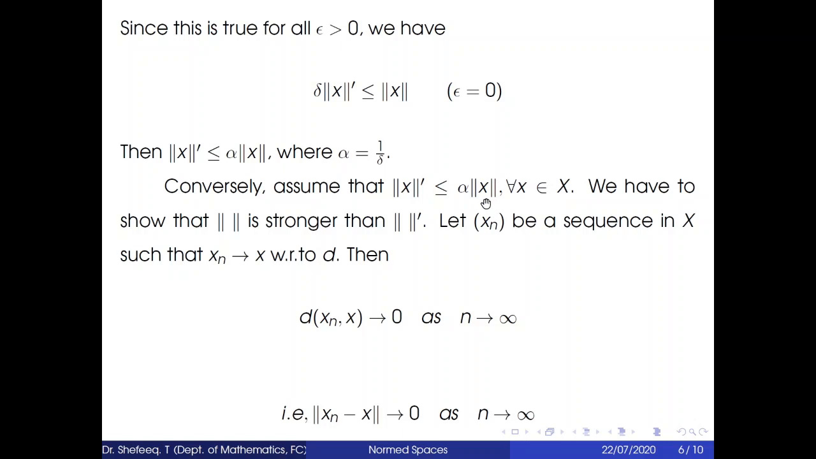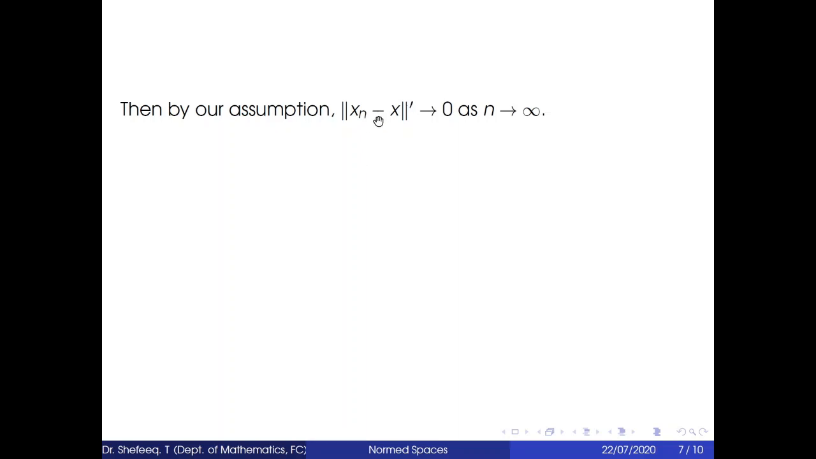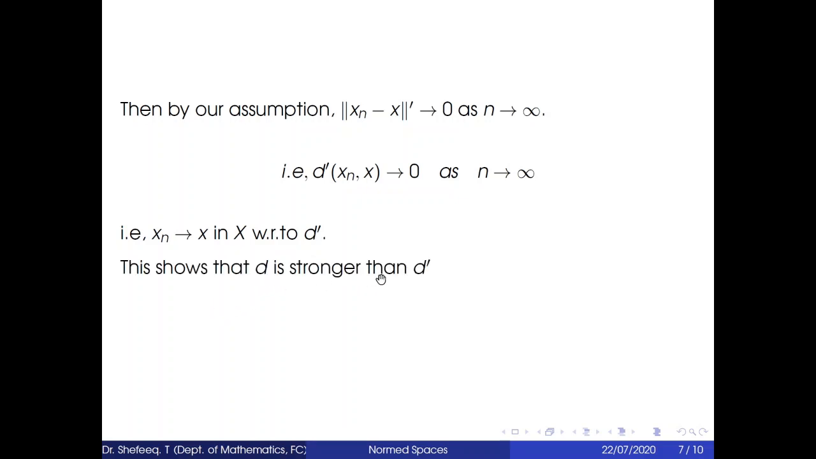So our assumption was norm dash of x is less than or equal to alpha into norm x, and here norm xn minus x converges to 0 as n tending to infinity means norm dash of xn minus x converges to 0 as n tending to infinity. That is, d dash of xn, x converges to 0 as n tending to infinity. That is, xn converges to x in X with respect to d dash. So this shows that d is stronger than d dash. Then norm is stronger than norm dash.